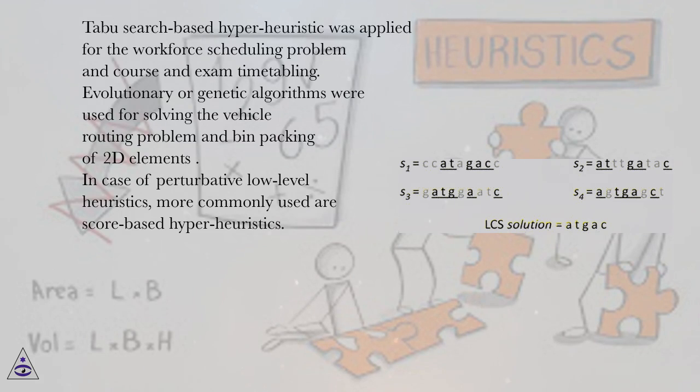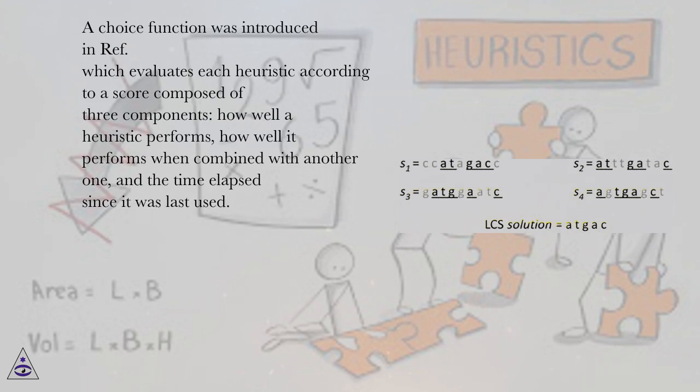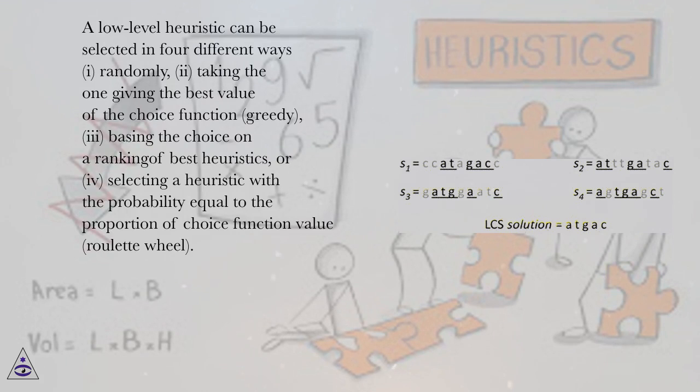In case of perturbative low-level heuristics, more commonly used are score-based hyperheuristics. A choice function was introduced in Ref, which evaluates each heuristic according to a score composed of 3 components: how well a heuristic performs, how well it performs when combined with another one, and the time elapsed since it was last used. A low-level heuristic can be selected in 4 different ways: 1.